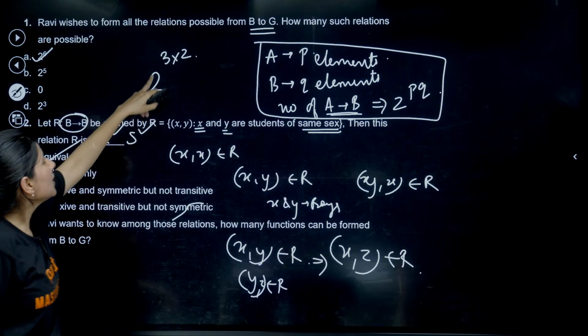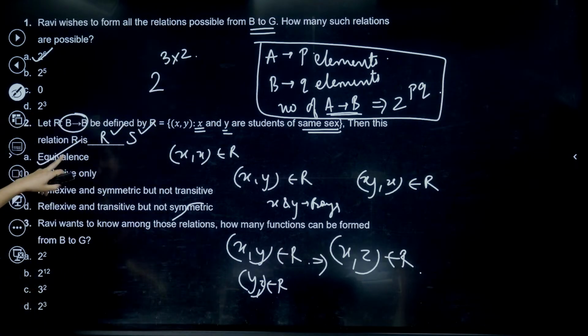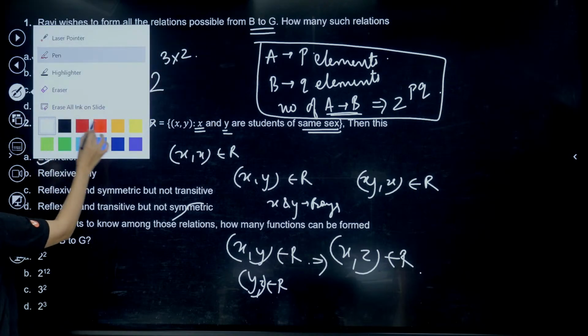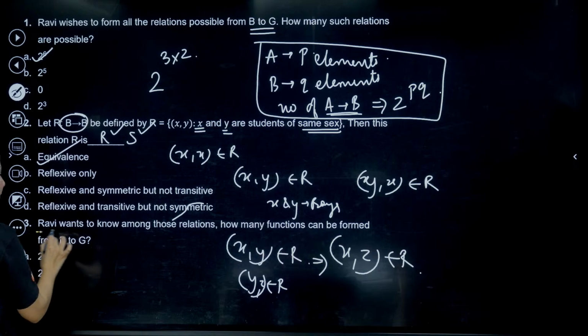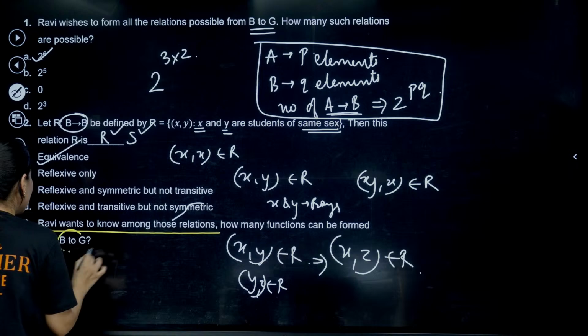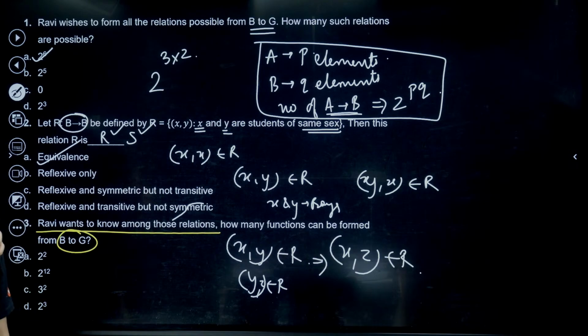Okay, so 2 raised to power 3 into 2, 2 raised to power 6. Second part is clear. Now we have the third part. Let's move on to the third part. Ravi wants to know among these relations how many functions can be formed from B to G. We need to form functions from B to G.